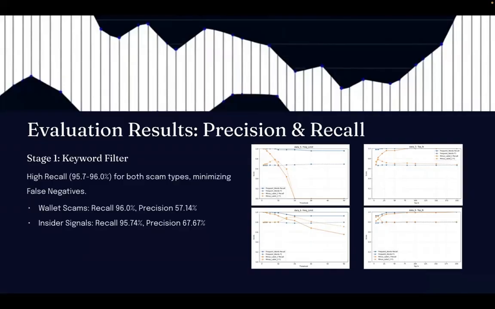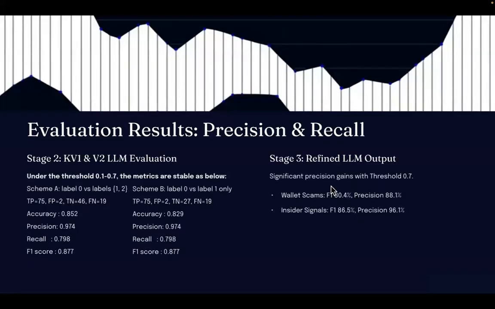The initial filter performance was assessed using 2 methods, frequency limit and top N. We finally chose the top N method for its more stable performance in achieving high recall, which was essential for minimizing false negatives. The remaining stages focused on maximizing precision from the ambiguous posts flagged by stage 1.